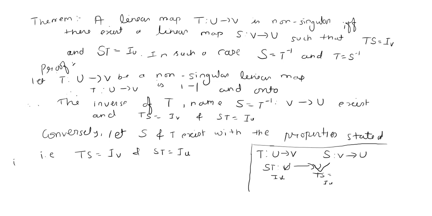So conversely, let S and T exist with the property stated, and we have to prove that T is non-singular. To prove that T is non-singular, we have to prove that T is 1-1 and onto. We can prove a mapping is 1-1 if we have a definition of that mapping.